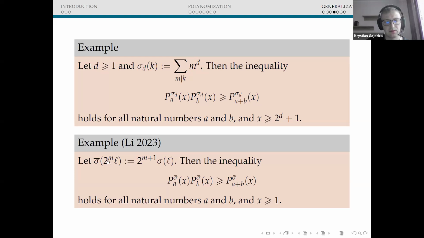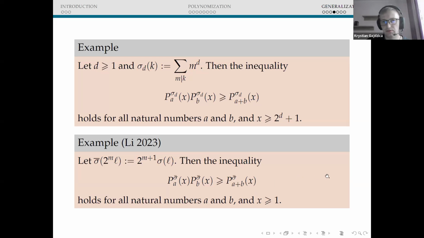If we take 2 to the power m times L, where L is an odd number, then it is 2 to the power m plus 1 times sigma of L. So in particular, if we take 1, let us observe that sigma bar of 1 is 2, so we cannot apply the theorem from the previous slide because the sequence is not normalized, but we can normalize it just by taking the sequence divided by 2. And if we do that, then we can apply the criterion and deduce the theorem of Lie from 2023, which states that the polynomials associated with the overpartition function fulfill the Bessenrodt-Ono inequality as well.